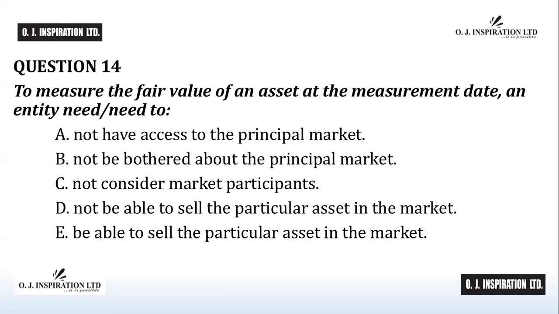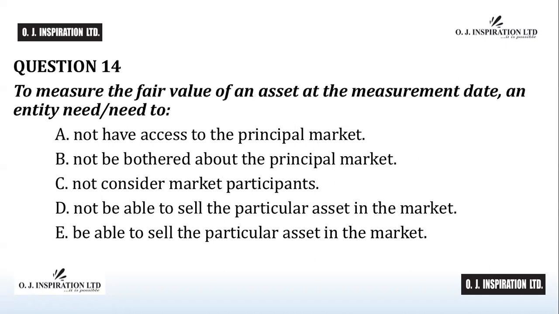Question number 14. The answer to question number 14 is D, not able to sell the particular asset in the market. Out of all the options, the only one that holds is option D. All of those do not stand under IFRS 13 fair value measurement.